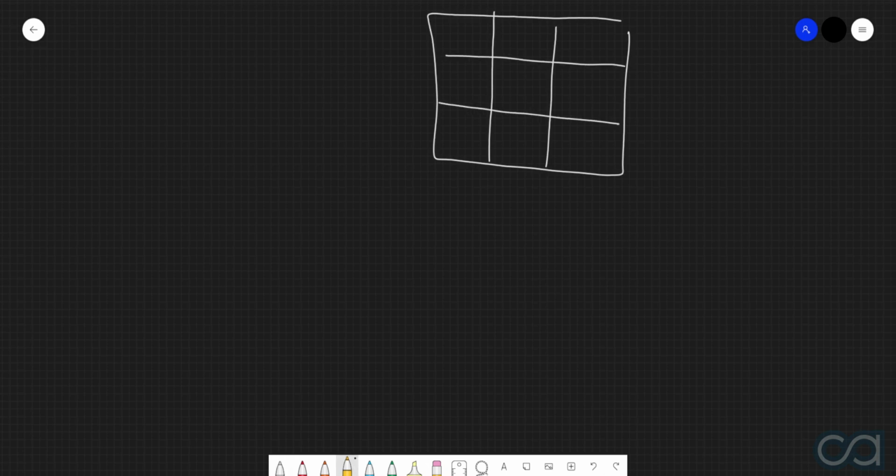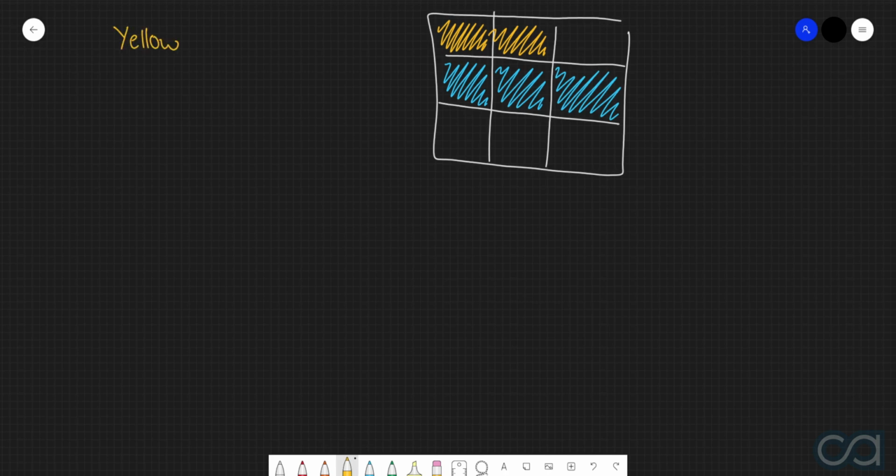And I'm going to say that 2 of these pieces are yellow, and then that 3 of these pieces are blue. So what we would therefore say here is that the fraction of the entire thing which is colored yellow would be 2 pieces out of the 9. And then with the blue, we would say that we've got 3 pieces out of the 9.